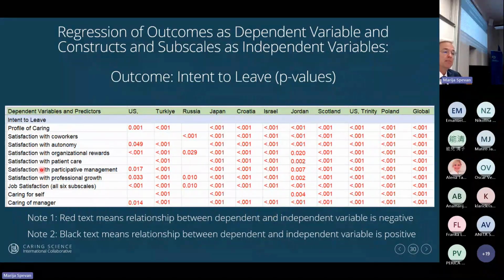Now, generally, the most important variable is job satisfaction, all the subscales combined. Remember, in this global analysis, it predicted about 28% of intent to leave. But some of the other things were country, so that matters. So there are other things that are predicting it as well. But this is a very important slide. So our hypothesis was supported.